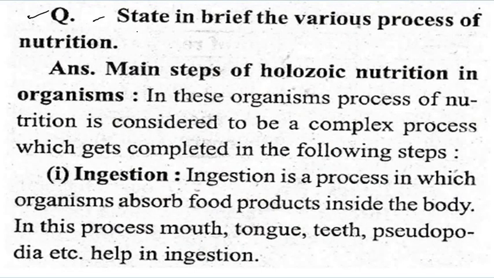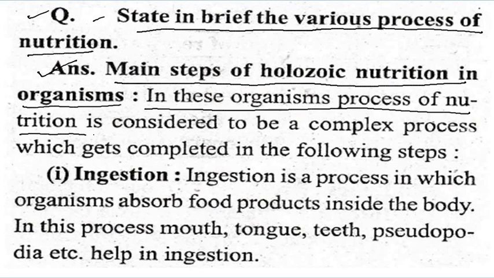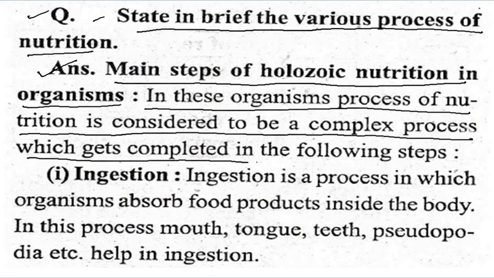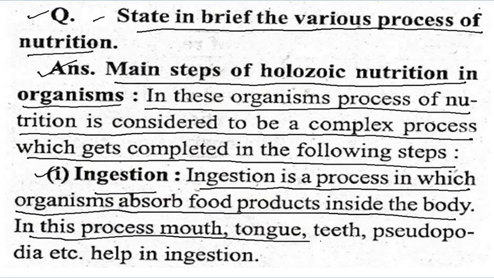The question is: state in brief the various processes of nutrition. The first answer is the main steps of holozoic nutrition in organisms. In these organisms, the process of nutrition is considered a complex process, which happens in the following steps. Number one, ingestion. Ingestion is a process in which organisms take food inside the body. In this process, the mouth, tongue, teeth, and pseudopodia help in ingestion.